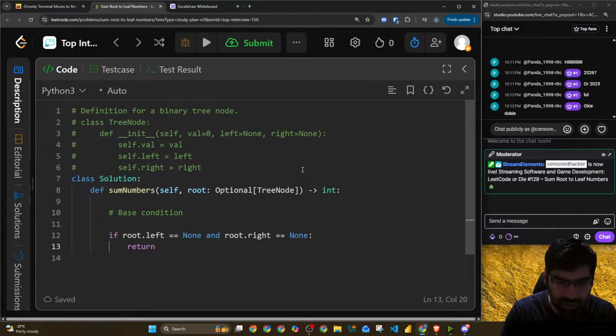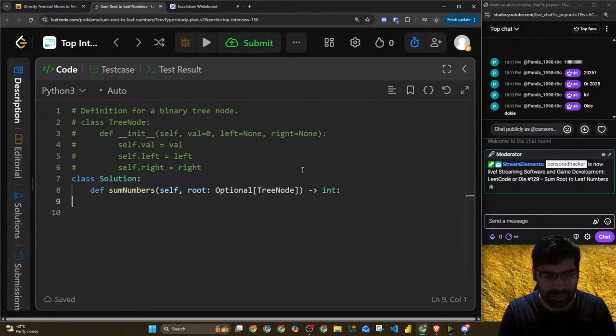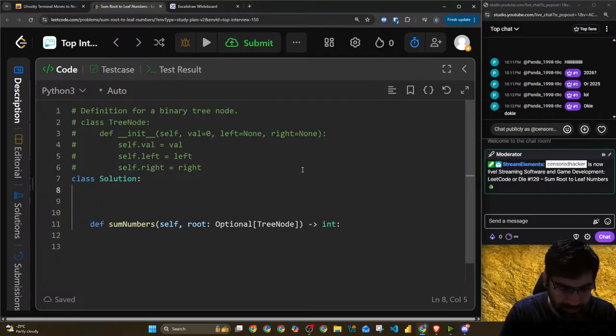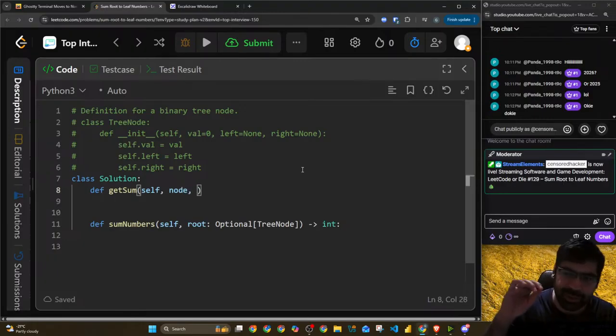whatever is the sum. Actually not here. I'll create another function. There I will type it. Define get sum, let's say, self, node, with, I don't know if it will be a root node or a leaf node or what in between, right? One of the branches. So that, and then sum till now.